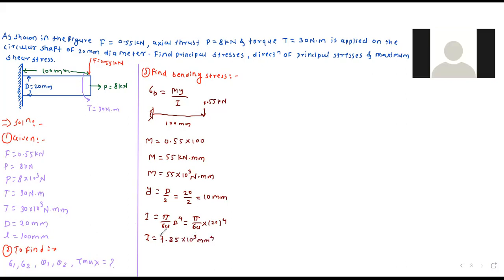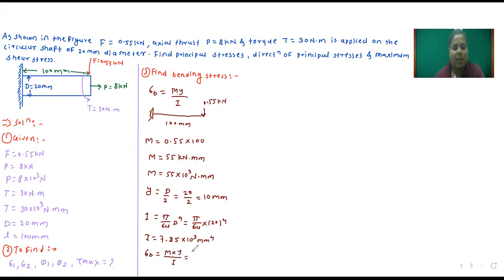Okay, now we will put the values of M, y and I in this bending equation. So sigma b, which is equal to M into y divided by I, which is equal to M is 55 into 10 raised to 3, into y is 10, divided by moment of inertia, 7.85 into 10 raised to 3.